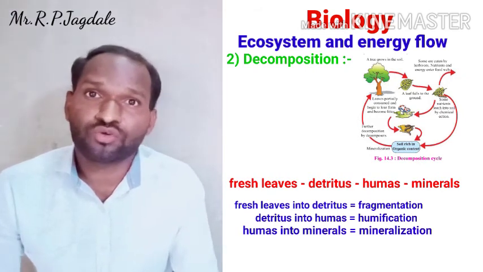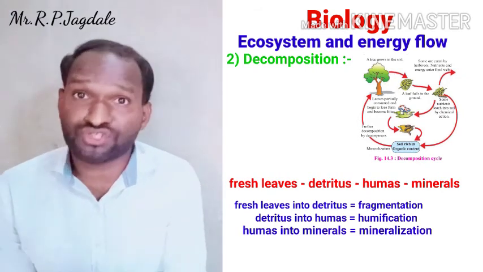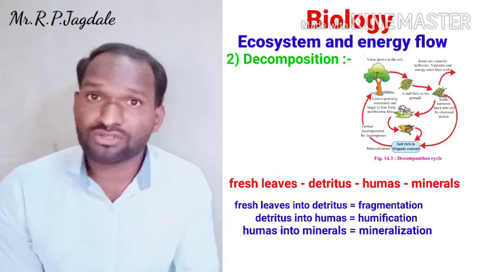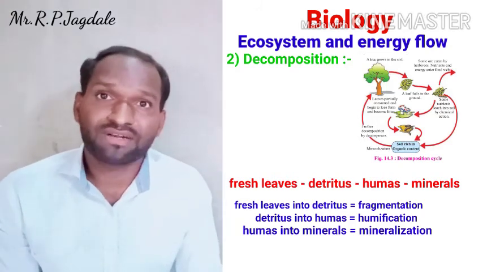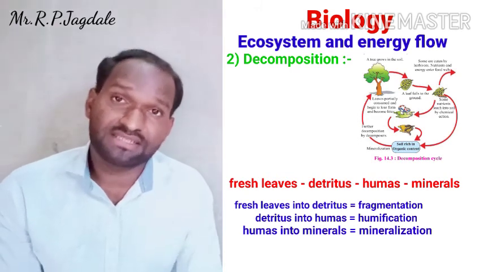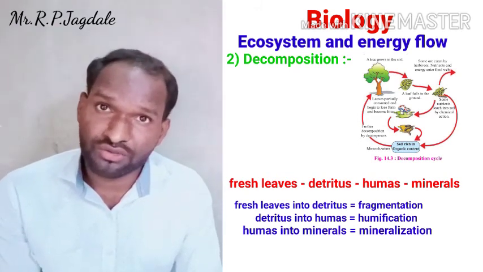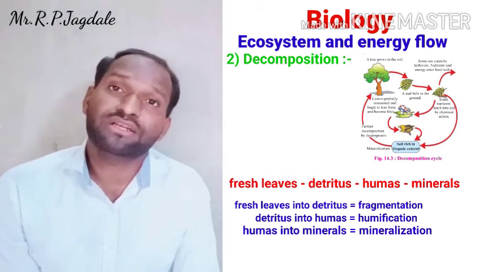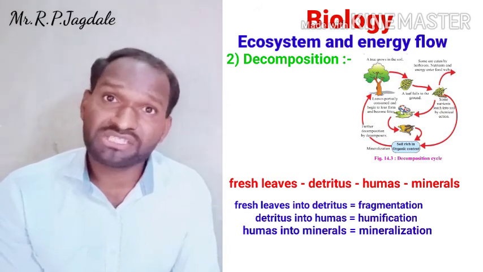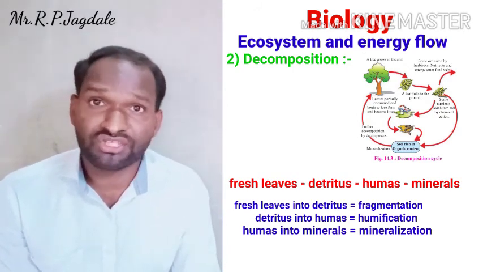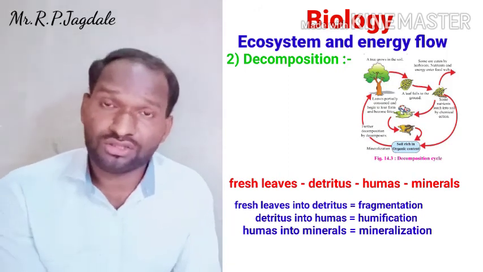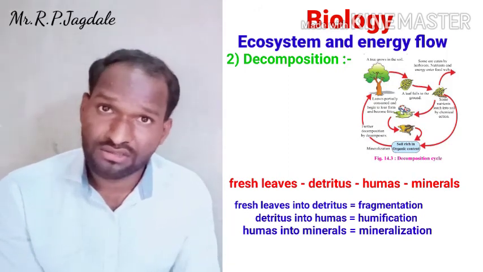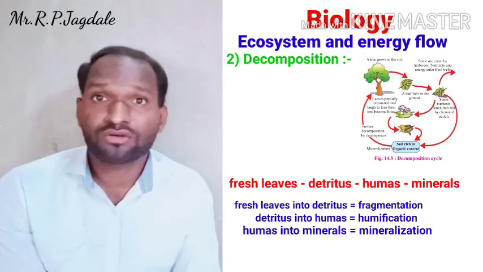In that, you cannot see the fresh leaves. There is only soil material. Minerals are present in it, and when there is rain, the minerals go deeper and deeper inside the soil, and form a precipitation, causing leaching. At some places you can see a salty area on the soil. It is called leaching, and it is very harmful to crop plants also.